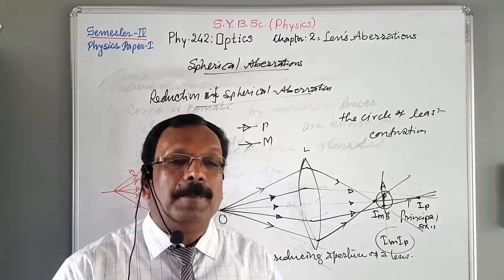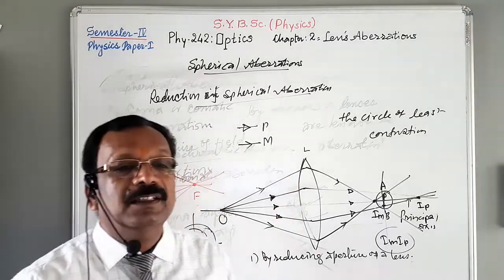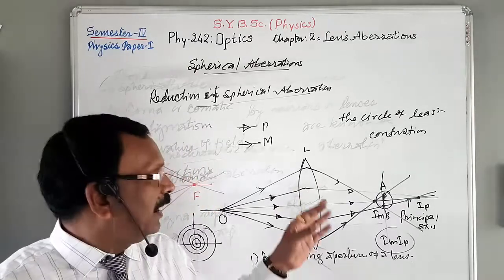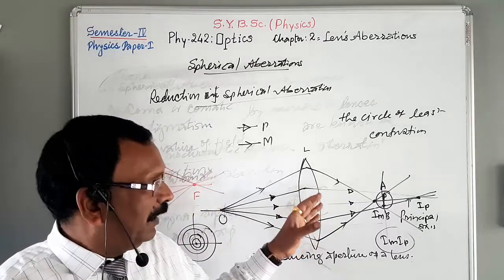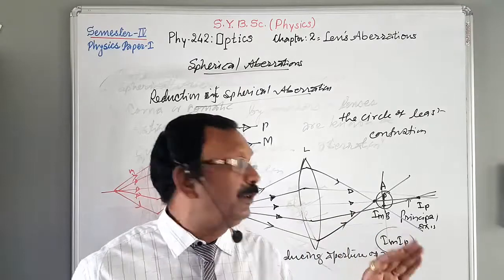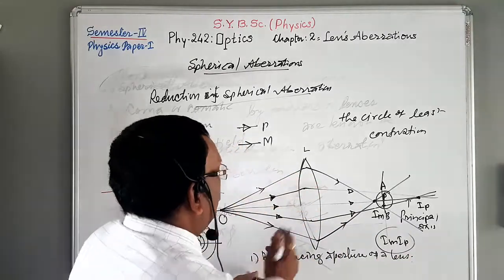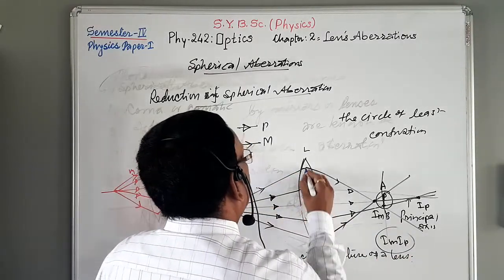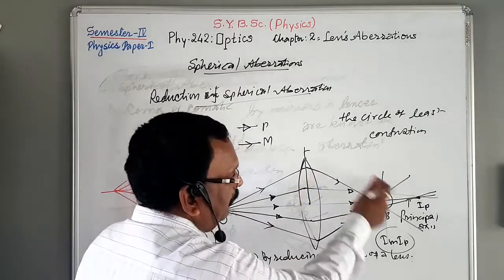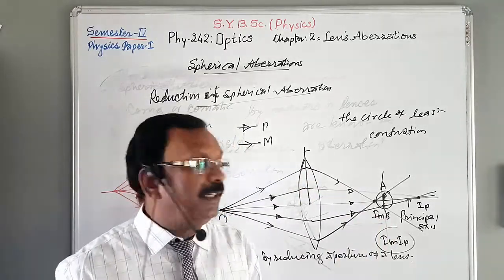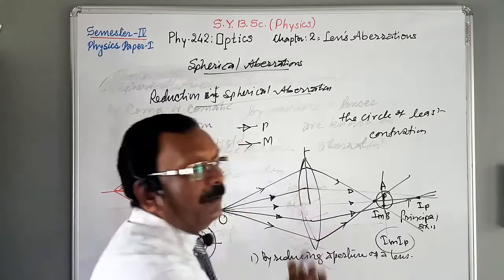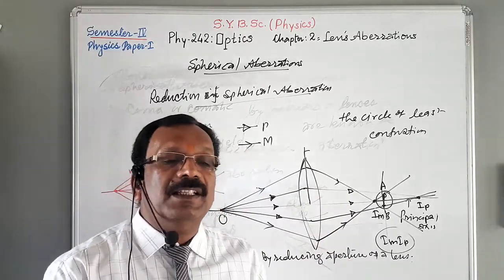How is it possible? See here in this figure, it is found that spherical aberration is proportional to the height. If the height is maximum, then spherical aberration is maximum. If the height of the rays is minimum, then spherical aberration is minimum.